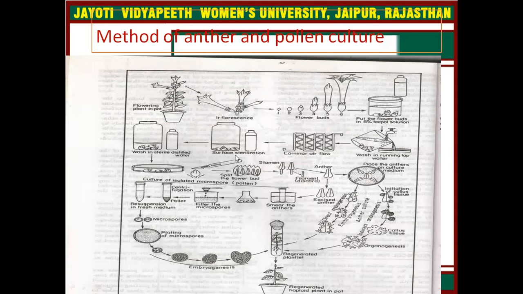After that we do surface sterilization. Then we isolate anthers from the flower bud, and then we can use them directly in tissue culture, or we isolate pollens from the anther, and then we go for anther and pollen culture.